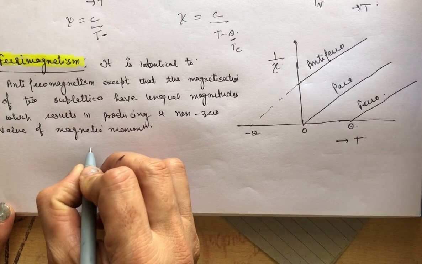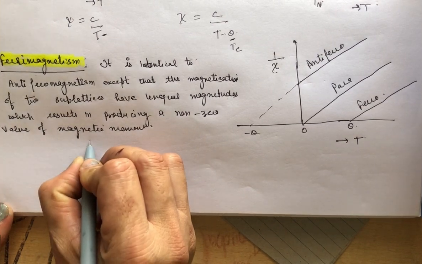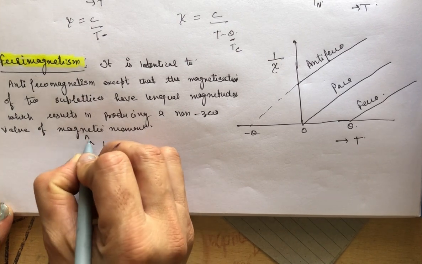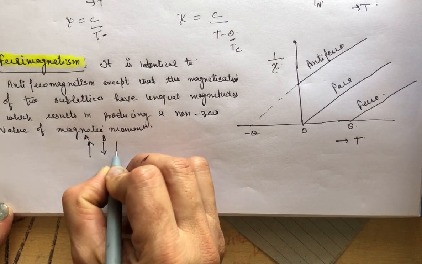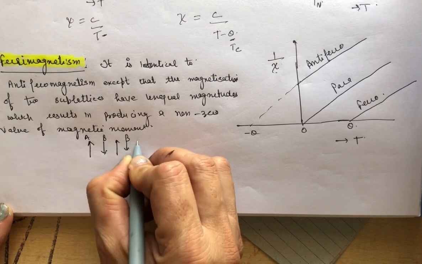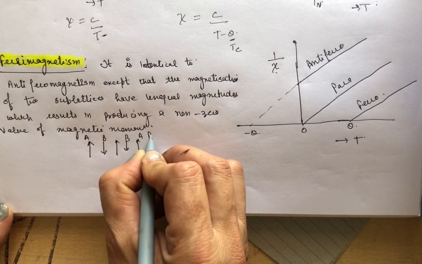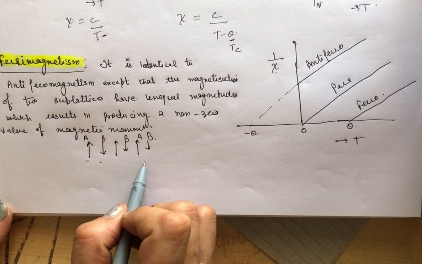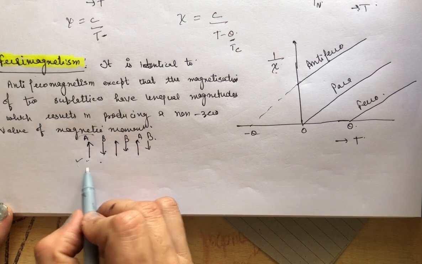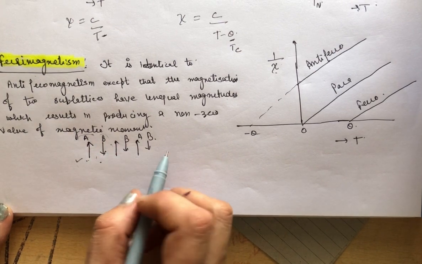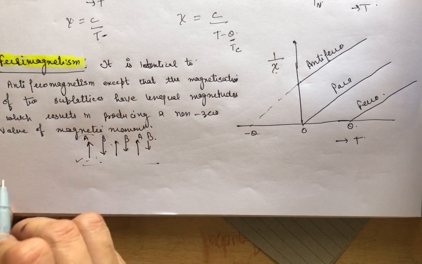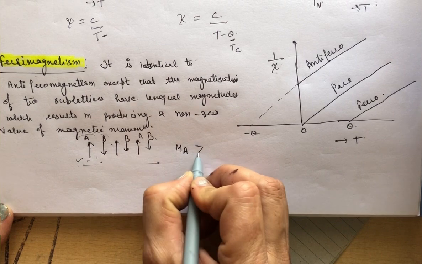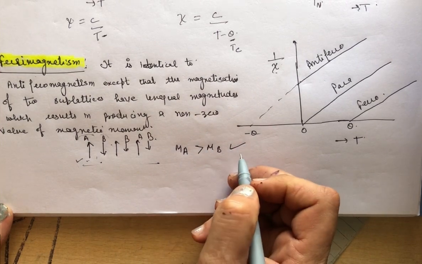Like antiferro, there are two sublattices having atoms A and B. So this is A, this is B, this is again A, this is B, this is A, this is B. Clear? So they have unequal magnitudes of magnetic moment. The magnetic moment of A is more but B is less, so the value will not be 0. There is a net magnetization, because the magnetization of A is more than the magnetization of B.